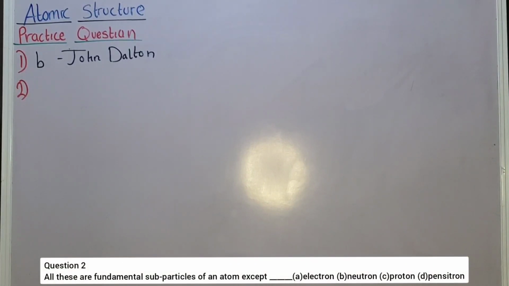So let's proceed to question number 2. All these are fundamental subparticles of an atom, except Dash. A. Electron. B. Neutron. C. Protons. D. Electron. Now, you have to understand the question.